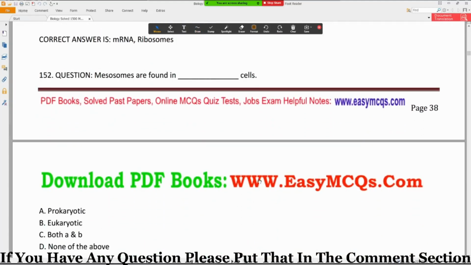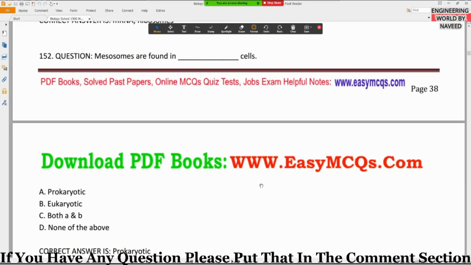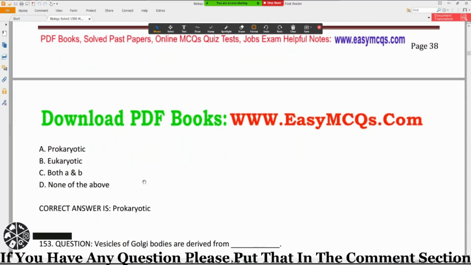Okay, question number 152. Mesosomes are found in dash cells. Option A, prokaryotic; option B, eukaryotic; option C, both A and B; and option D, none of the above. What is a mesosome? A mesosome is a convoluted membranous structure formed in a prokaryotic cell by invagination of the plasma membrane, and this mesosome helps in the synthesis of cell wall, replication of DNA, and equal distribution of chromosomes in daughter cells.